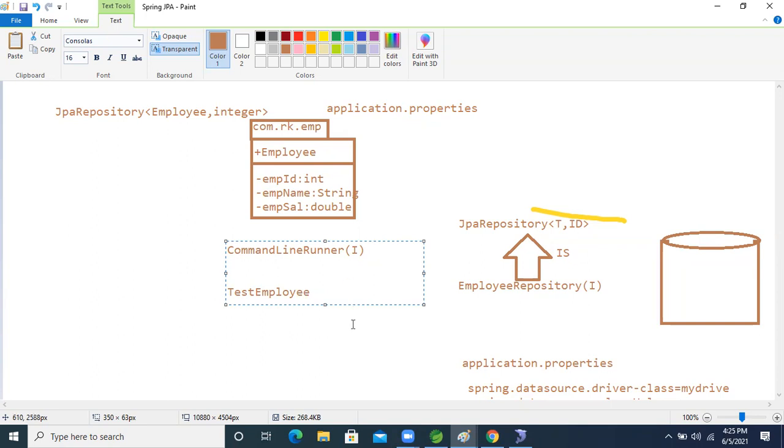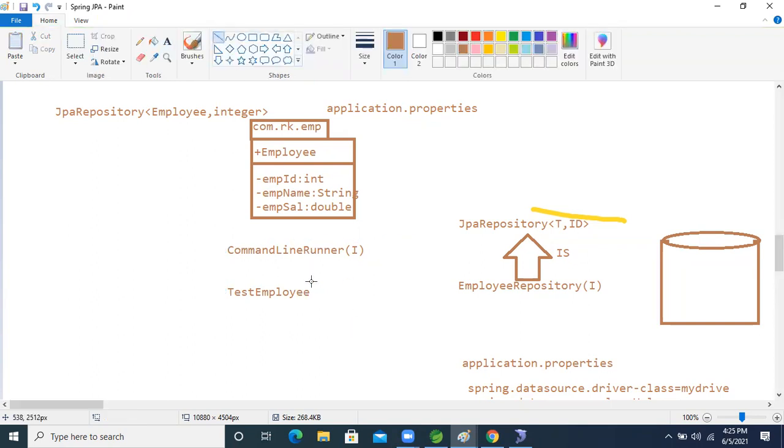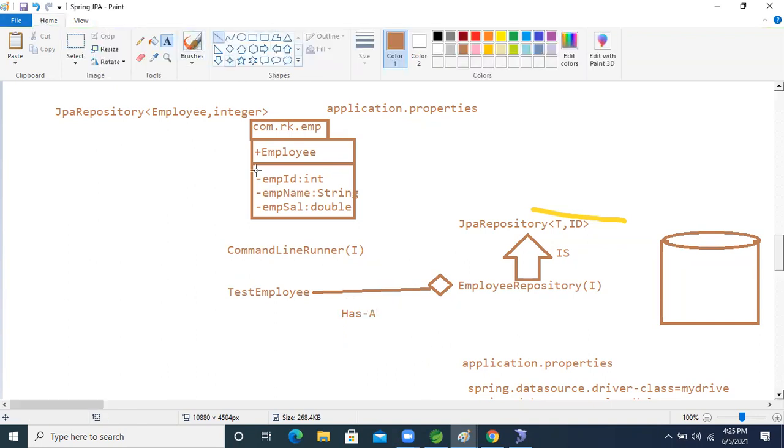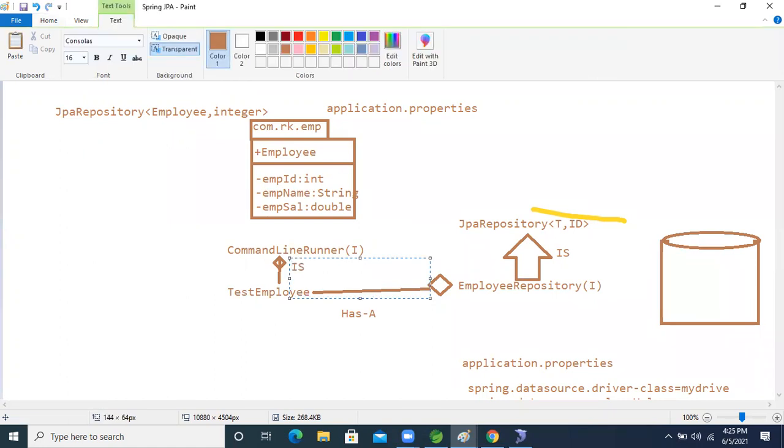We will make this one as a bean. We will make this interface a has-a relation. Between the runner class and the interface, which relation is there now, guys? An is-a relation is there.